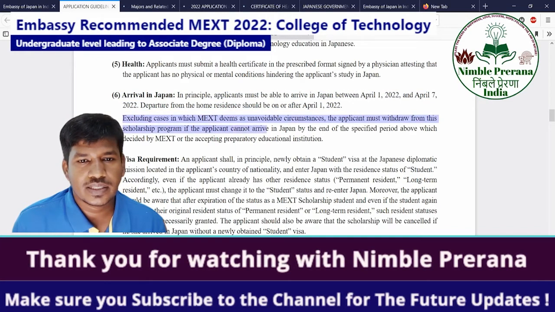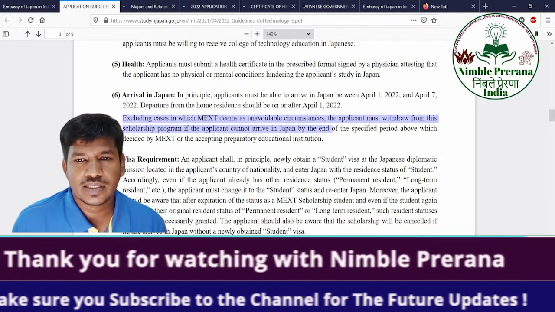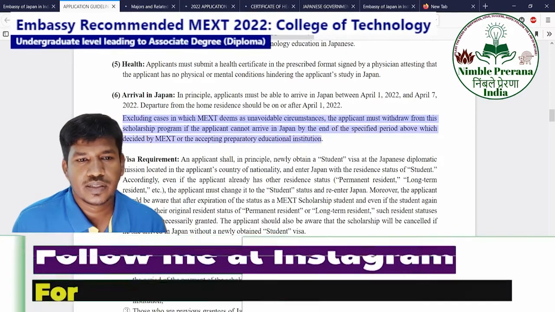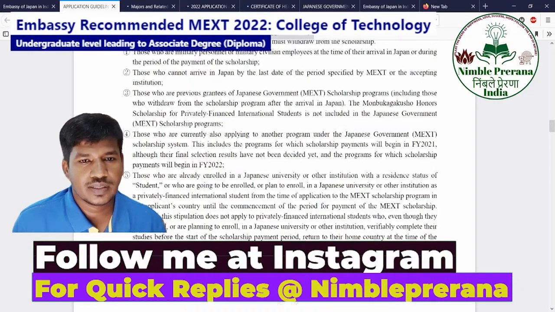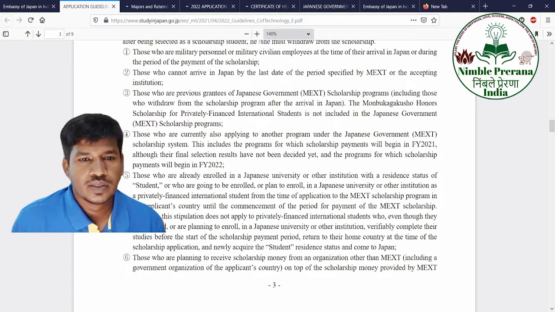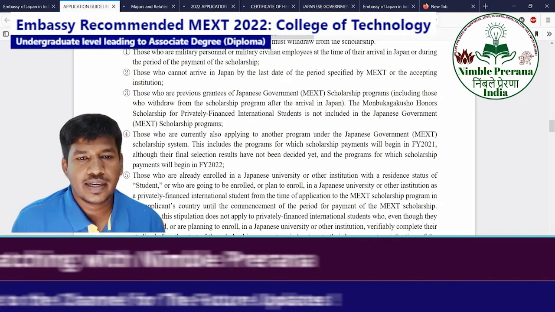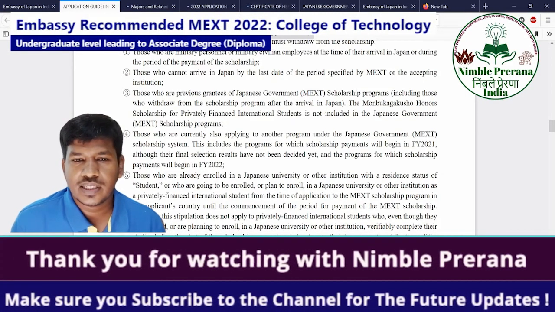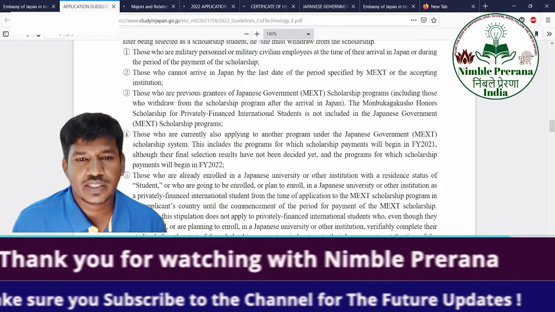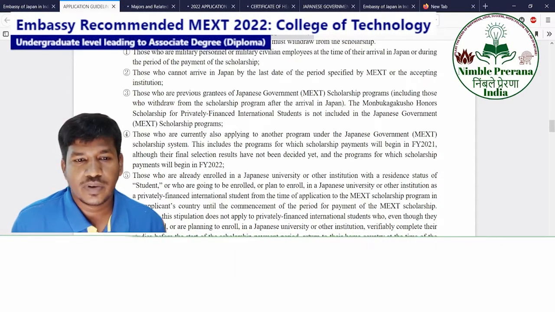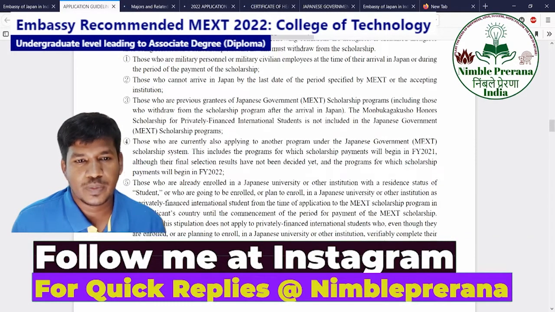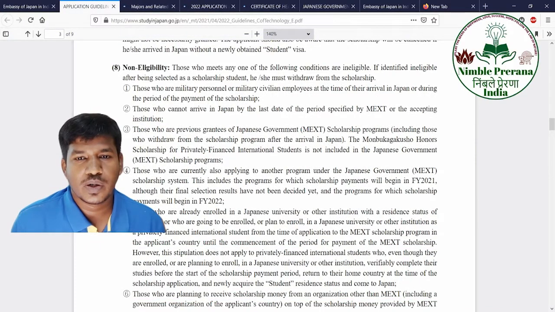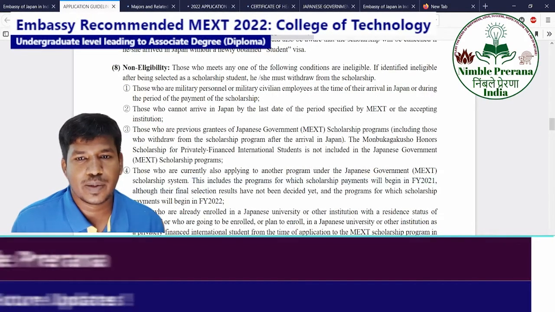Excluding cases MEXT deems unavoidable, these applicants withdraw from the scholarship. Okay, this is the visa requirement and non-eligibility. Those who are currently also applying for another program, including programs where scholarship will begin in FY 2021, although their final selection has not been decided yet, and other programs for which scholarship payments will begin. So if you applied last year, you can't apply this year. If the results are out and you are not selected, you can try. But if the results are pending, you can't apply.